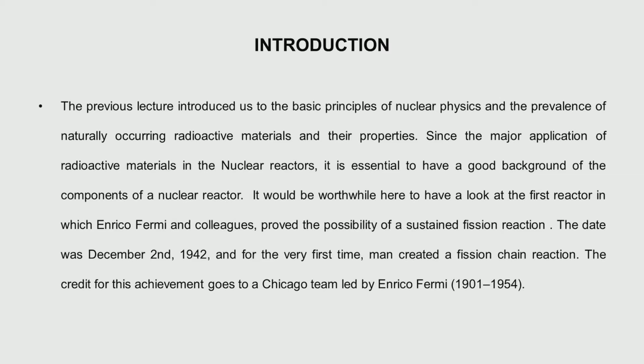This reactor became critical on December 2nd, 1942. Of course, this is the first time man created a fission chain reaction, but it was not created from nothing. There was a backup of a lot of research done by Enrico Fermi and many other people.